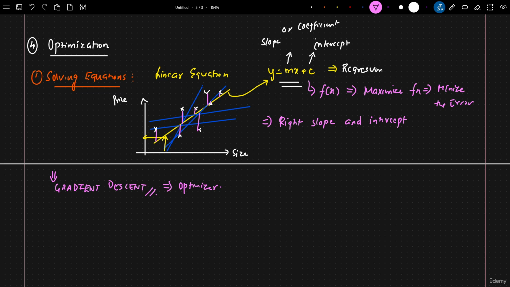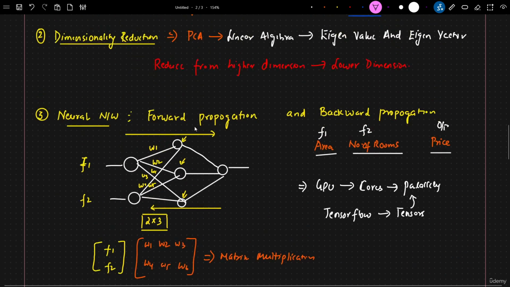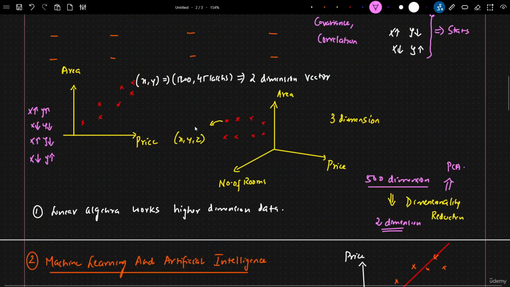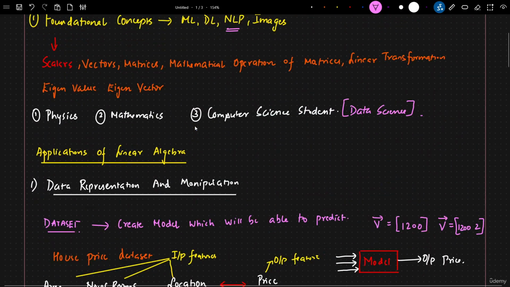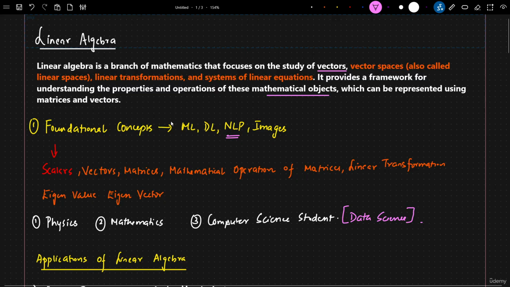Now, I think we have discussed so many things over here, and there are still many applications we can think of. But this is just to give you an idea of why linear algebra is very important. It is the basic building block of all the techniques we learn in machine learning, deep learning, and neural networks. Going forward, I will start discussing various important topics like scalars, vectors, matrices, and mathematical operations. Remember, all these topics will be learned by understanding the concepts in data science and taking multiple examples in data science.